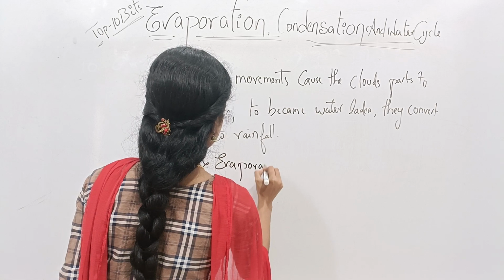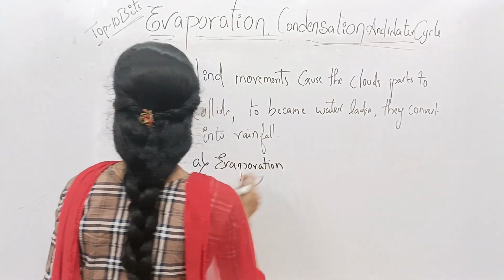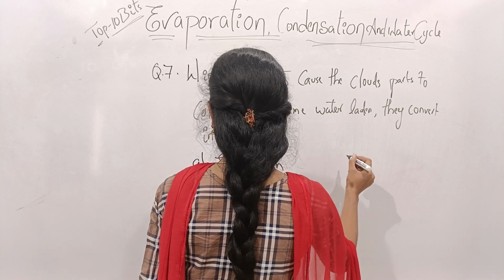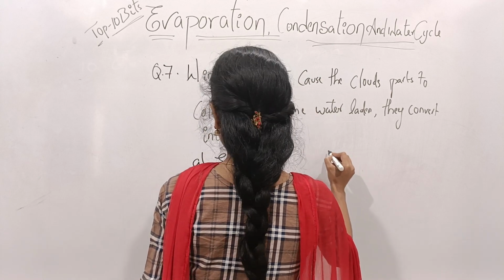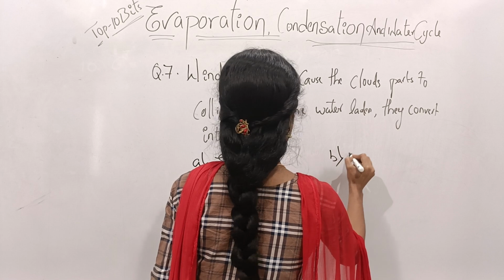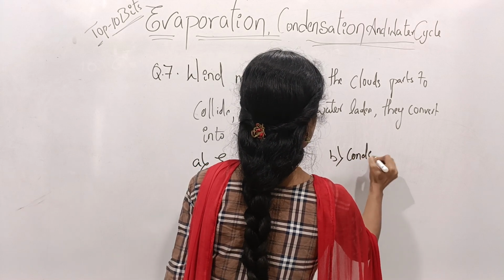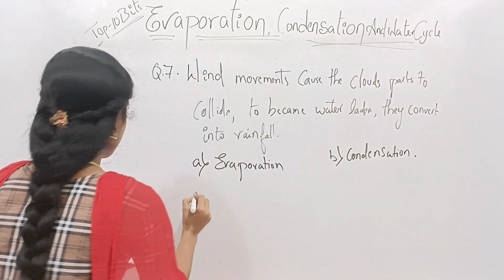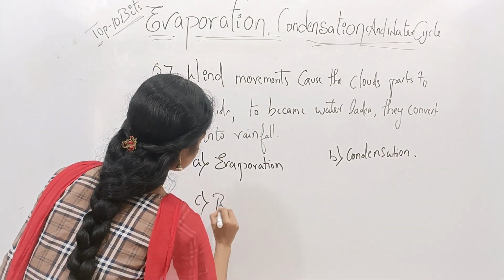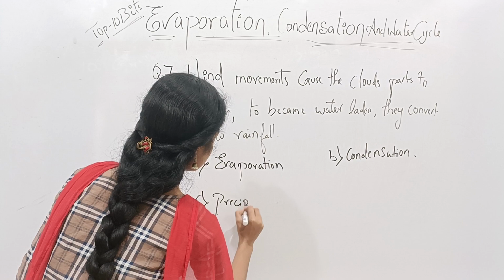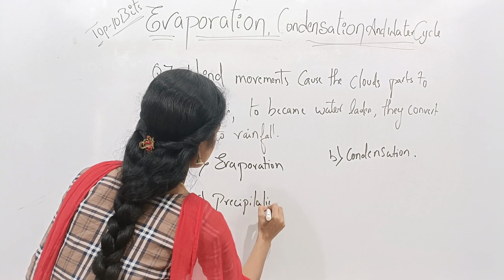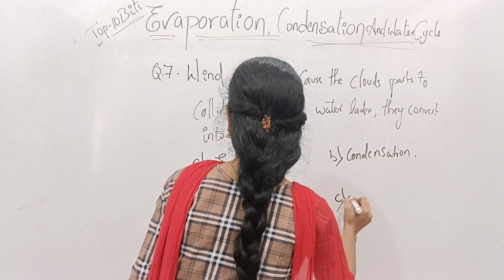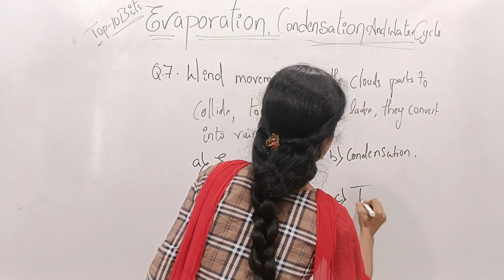option B is condensation, option C is precipitation, and option D is transpiration.